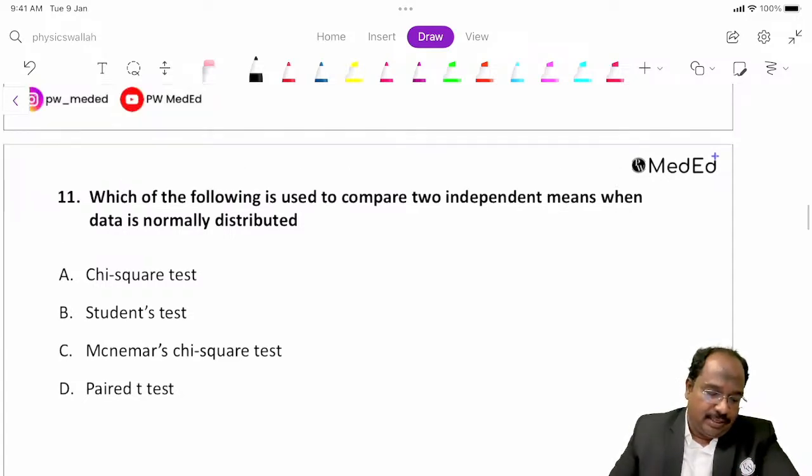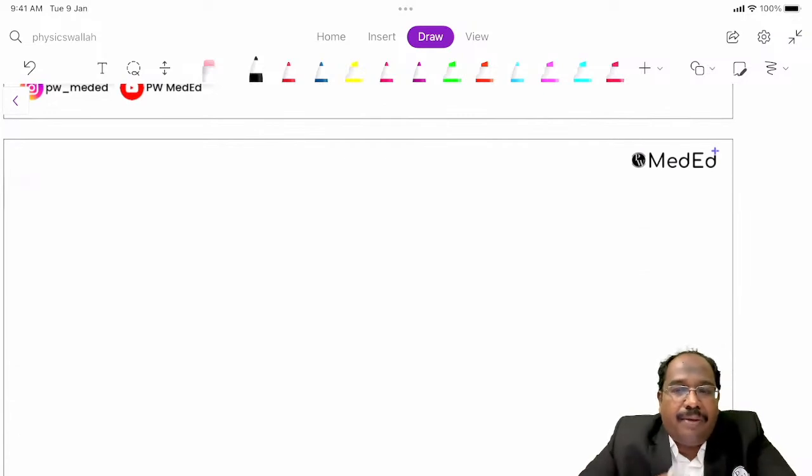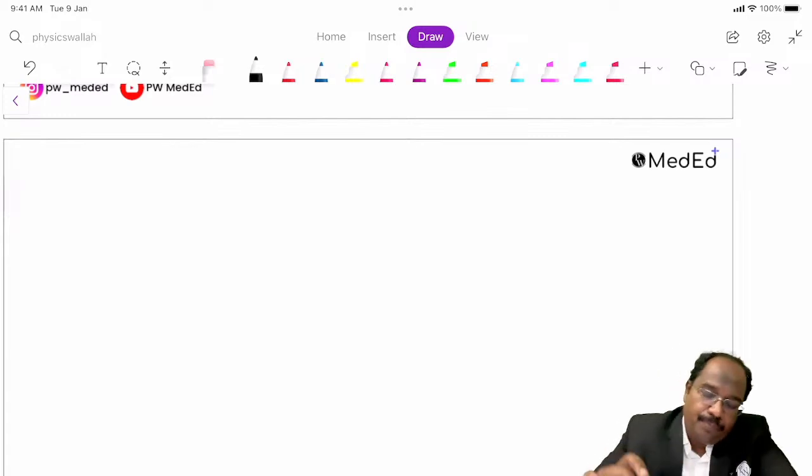First, p value means probability of type 1 error. Type 1 error is false positive. What is the chance of false positives? The chance of false positive, we keep it as 5%. That 5% corresponds to probability value. Probability ranges from 0 to 1. So 5% is 0.05.